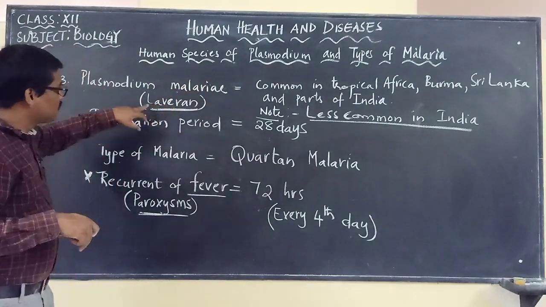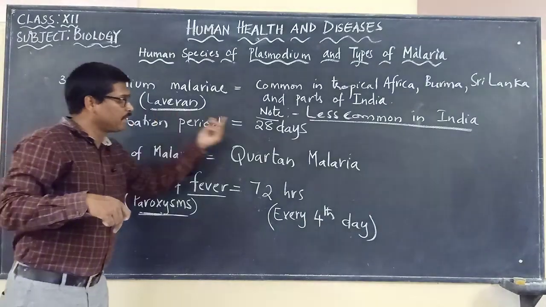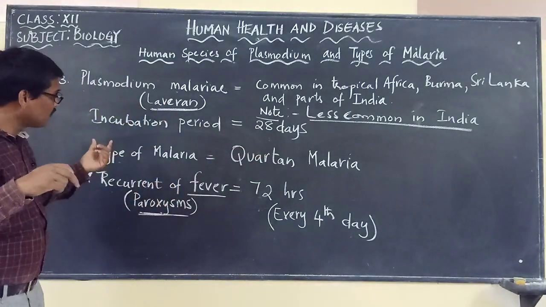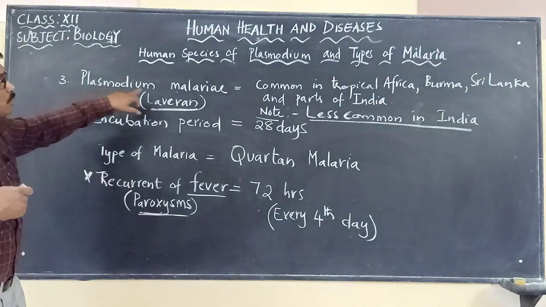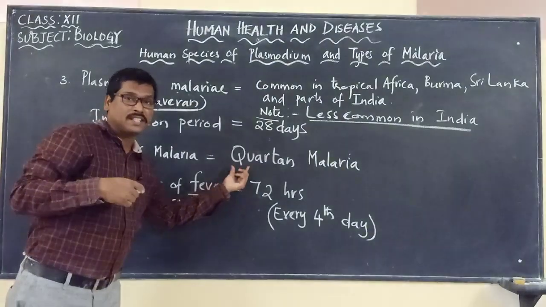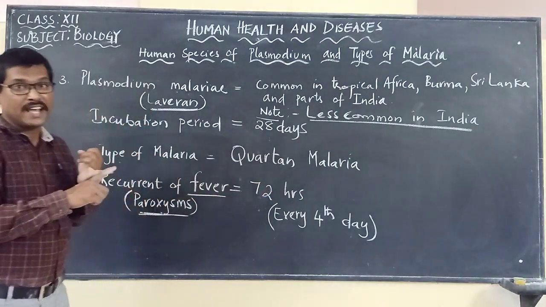Plasmodium malariae. What is its incubation period? Incubation period is 28 days. And what is the type of malaria? The name given for this type of malaria caused by Plasmodium malariae is quartan malaria.